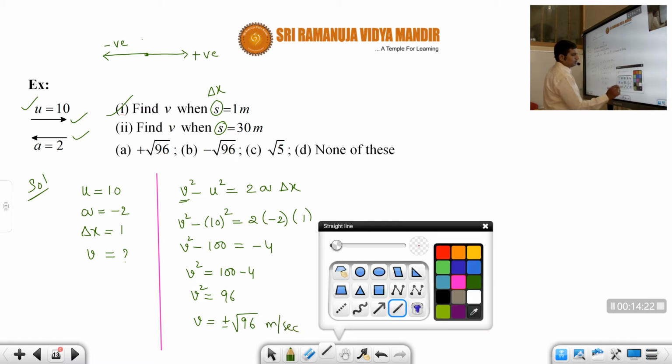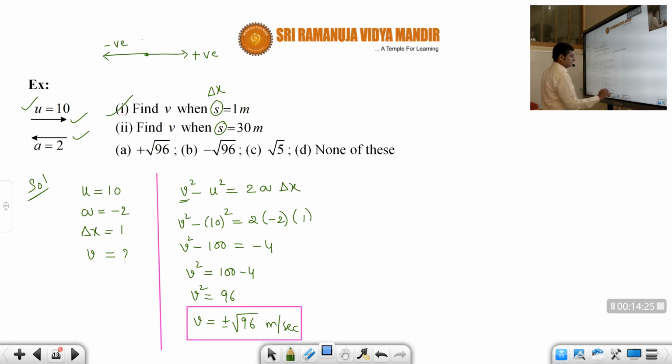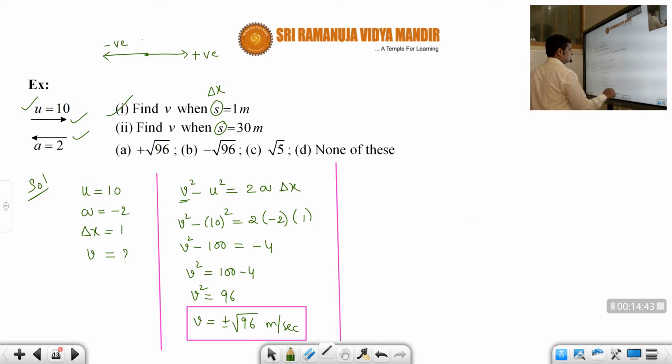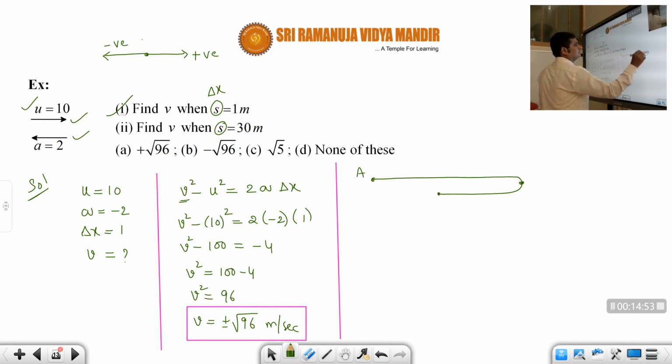Okay, students. So now you may have a doubt about why sir is writing plus or minus. Why? Because the body may take a U-turn, students. Just by observing the direction of velocity and acceleration, we can tell that the body will take a U-turn, and whenever a body takes a U-turn, there may be two possibilities, correct or not? Suppose let us say the body is going like this and it will take a U-turn and comes like this. Okay. So let us say this is A, this is B, this is C. Now, let us say this point is D.